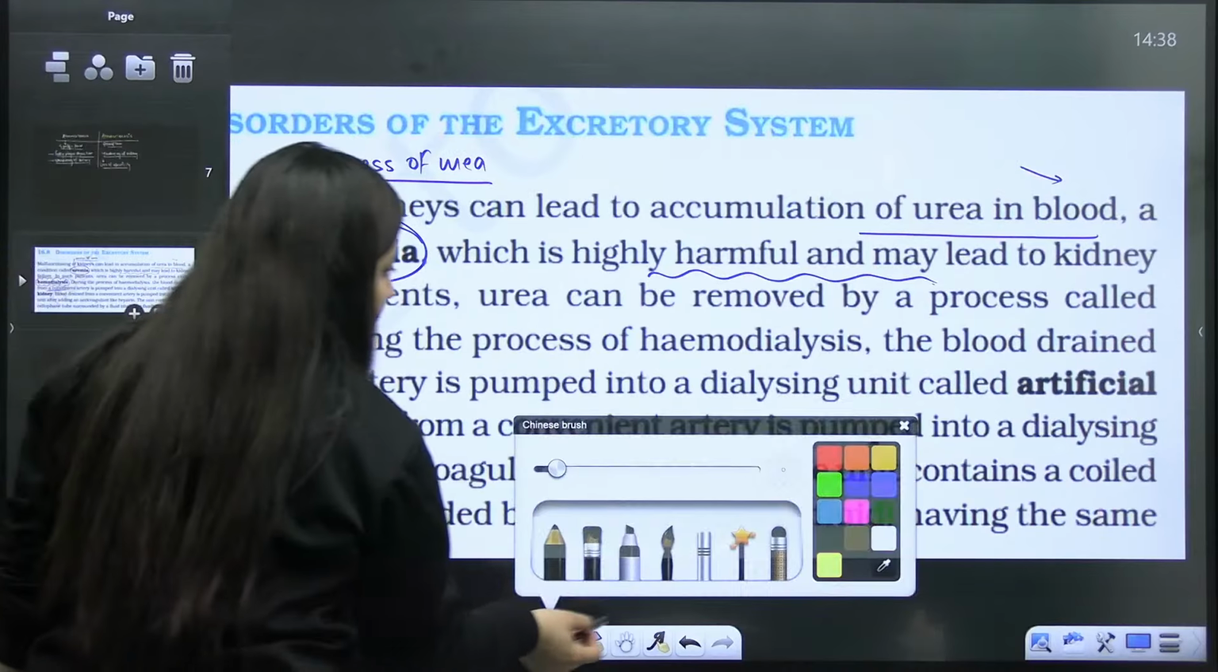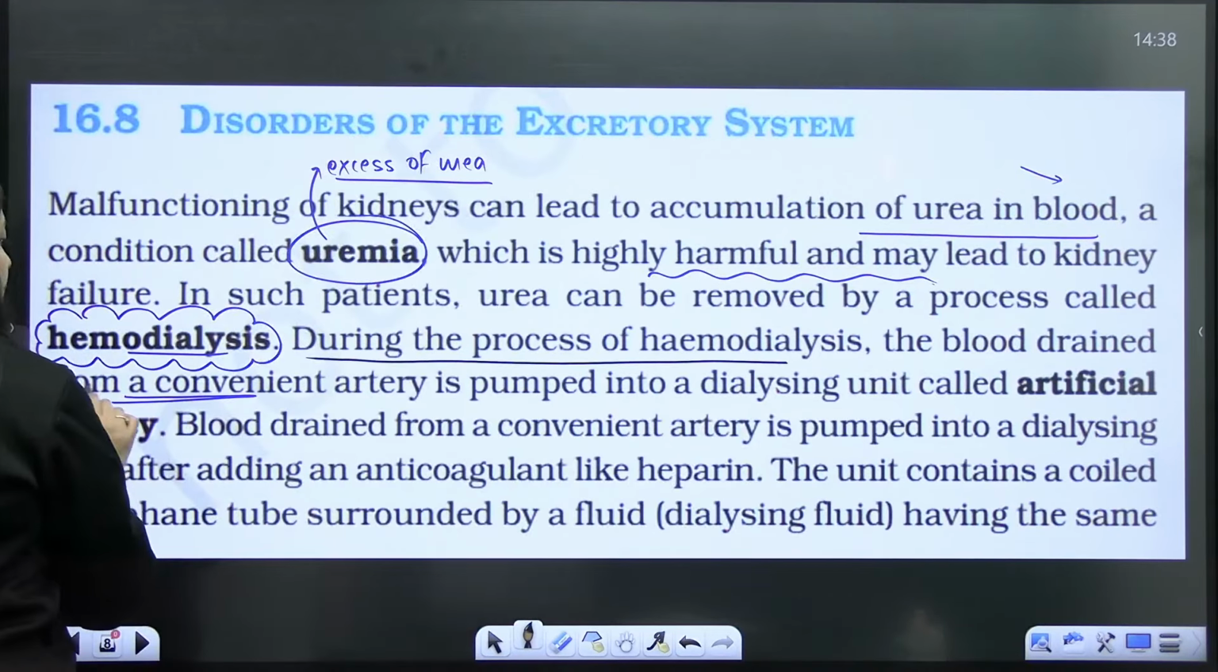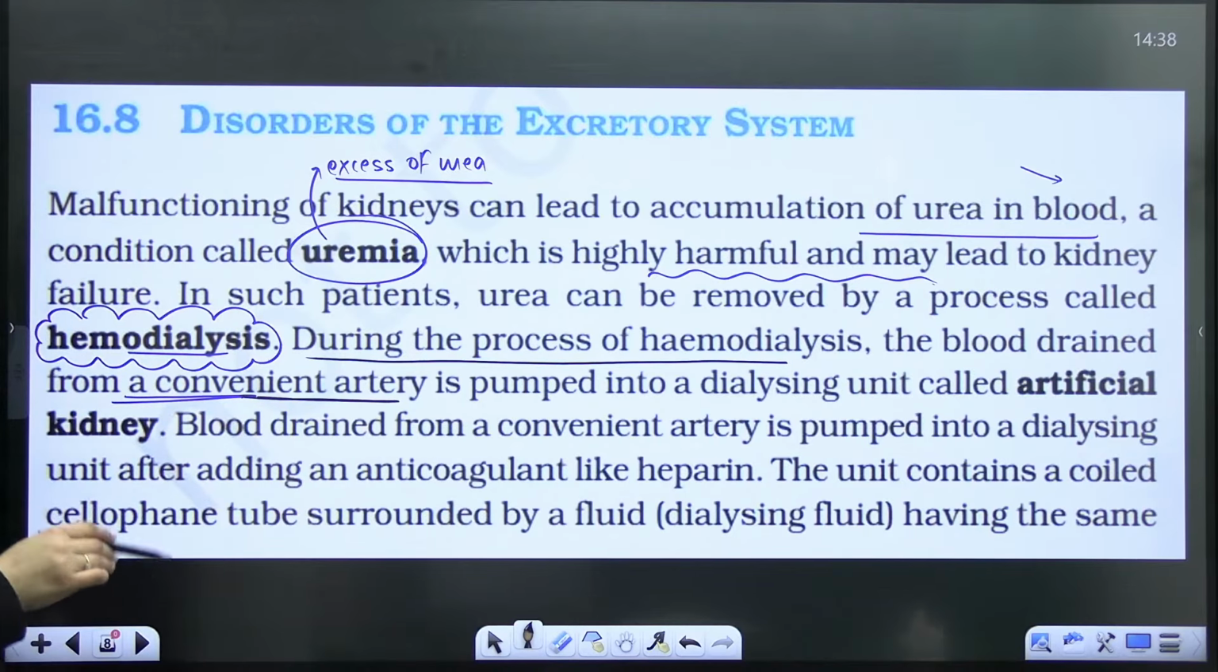So during the process of hemodialysis, what exactly is happening? Blood is drained from the convenient artery. Please read it carefully: it is pumped into the dialyzing unit after the addition of an anticoagulant-like compound. Is that clear? Done? So it is diffusion, osmosis and ultrafiltration, on the basis of which we discuss this.